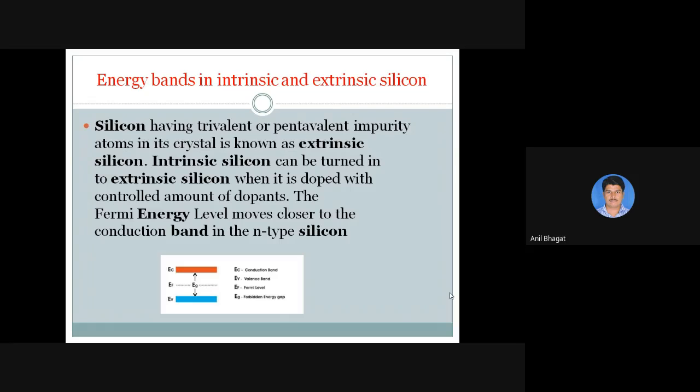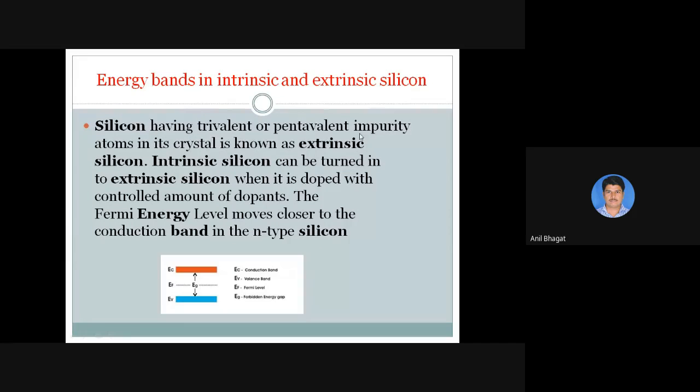So, energy bands in intrinsic and extrinsic semiconductors. You know that silicon is a very popular semiconductor used in each and every device, right? The construction is fabricated using silicon material or germanium material. Silicon having a trivalent or pentavalent impurity atom in its crystal is known as extrinsic silicon. What is the definition? Silicon in combination with trivalent or pentavalent impurity is very important. Trivalent and pentavalent impurity added to the pure semiconductor silicon, we call the extrinsic semiconductor.